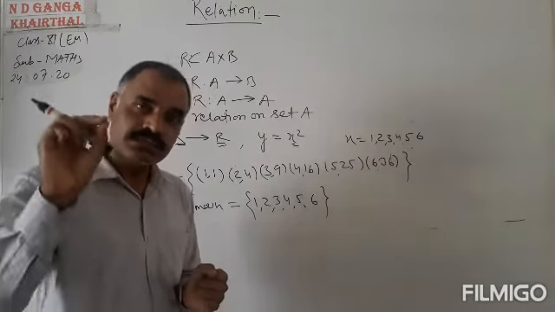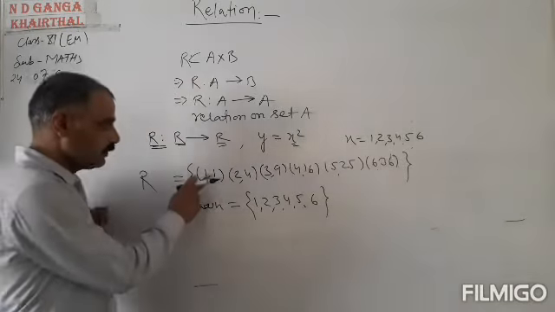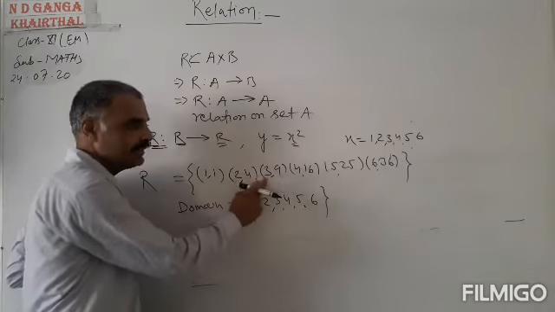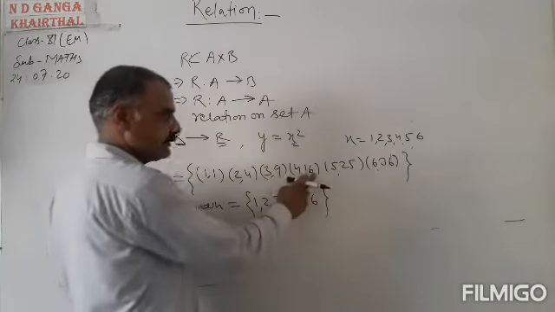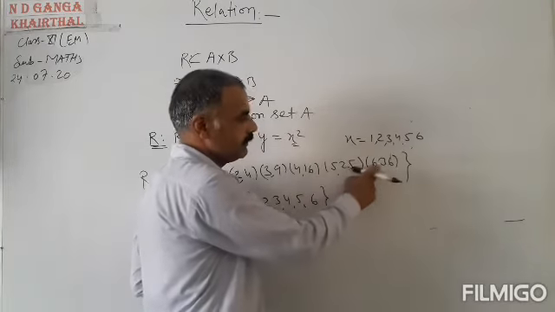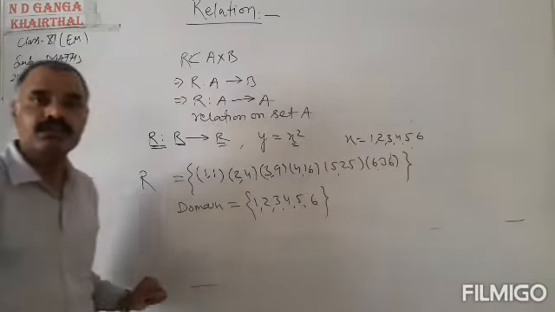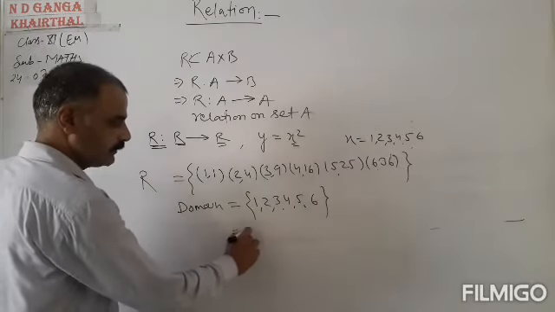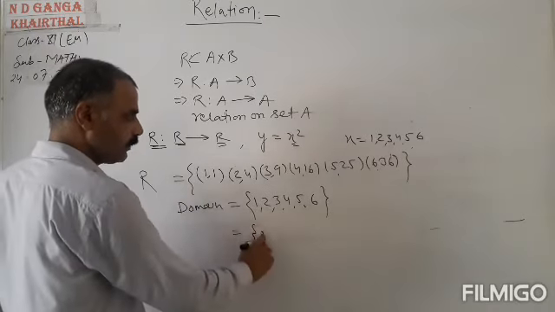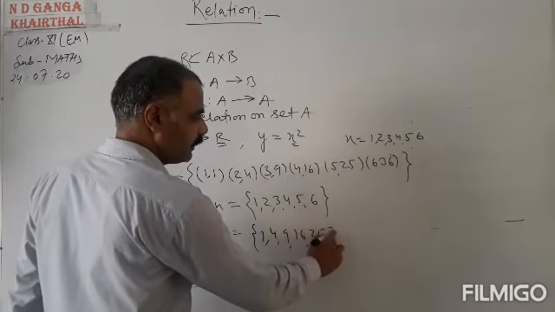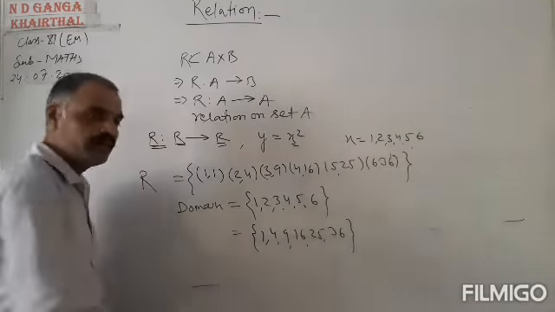So 1 is the image of 1, 4 is the image of 2, 9 is the image of 3, 16 is the image of 4, 25 is the image of 5 and 36 is the image of 6. So the set of images is 1, 4, 9, 16, 25 and 36.